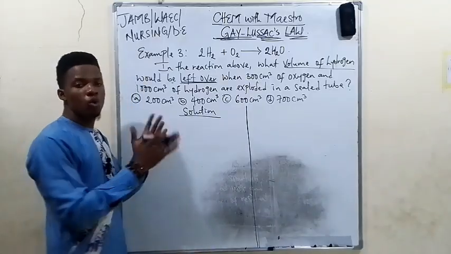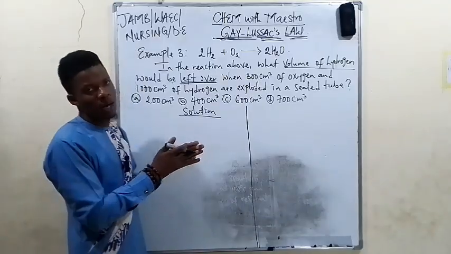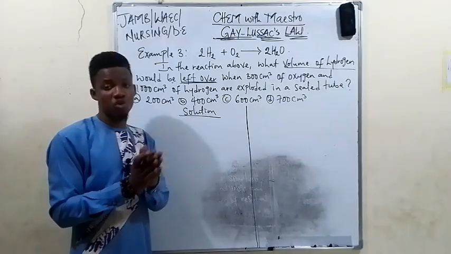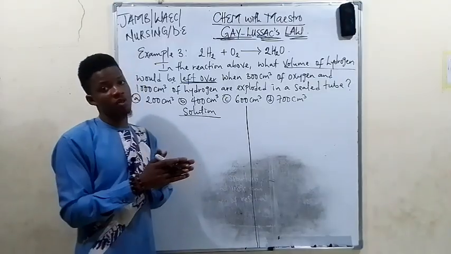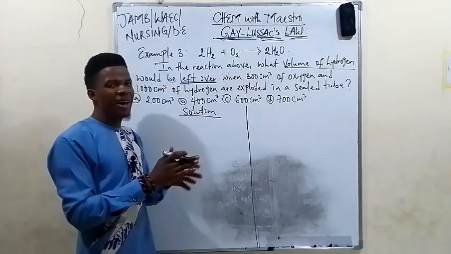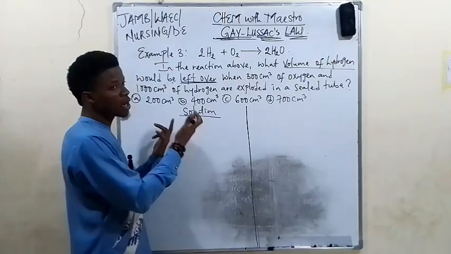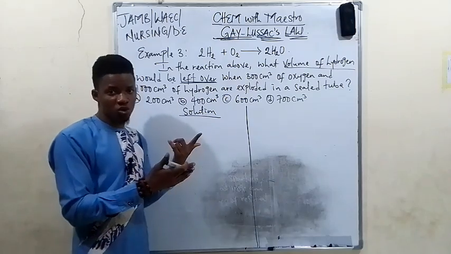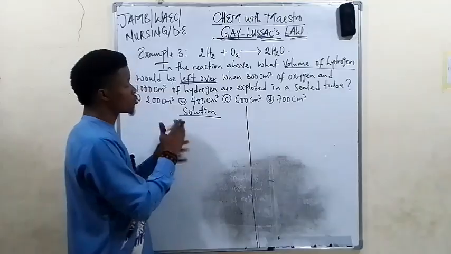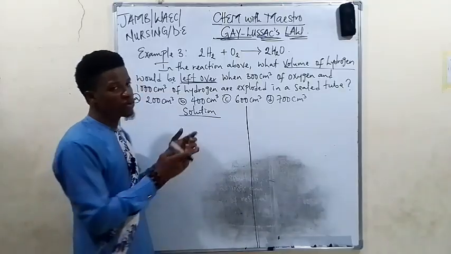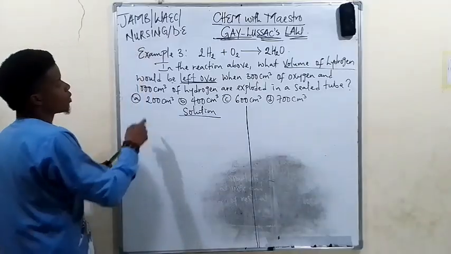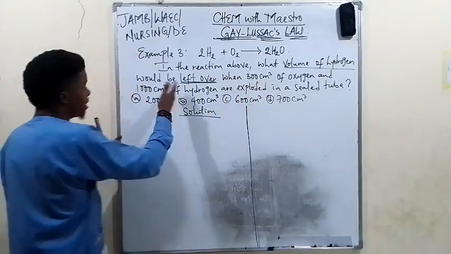Now, we don't need to go through that kind of long method that we were doing in question 2, because they don't ask us to find the volume of residual gases. So we can bypass and use a shortcut instead of that long method that we did in question 2 to know the exact volume of residual gases remaining. We can just use a shortcut for this, which is similar to the shortcut we used in question 1. Now, watch this. We already know that they're asking us the volume of hydrogen that will be left over, right?